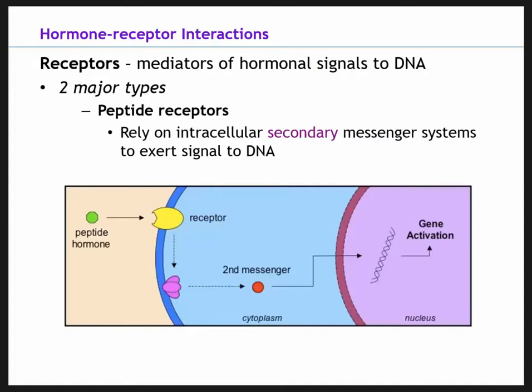So what hormones are peptides? We already mentioned insulin. Another one is growth hormone, which is a peptide. Epinephrine, norepinephrine, and serotonin are also made of amino acids, and they have a very similar effect here. So for peptide receptors, what you need to know is they rely on a secondary messenger to get the signal from the hormone into the DNA.